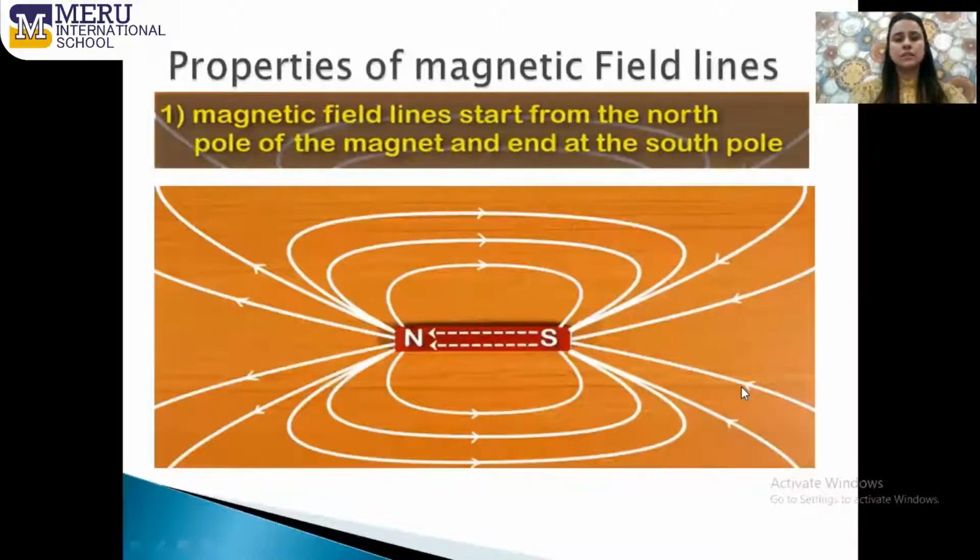Now, let us learn the properties of magnetic field lines. The very first important property of a magnetic field line is that outside the bar magnet, the magnetic field lines start from the North Pole and end at the South Pole. As you can see in this picture, the magnetic field lines are originating from the North Pole and end at the South Pole. This is outside the magnet. Now, if we talk about inside the magnet, then the direction of the magnetic field lines is from the South Pole to the North Pole, as you can see with the help of these arrows.